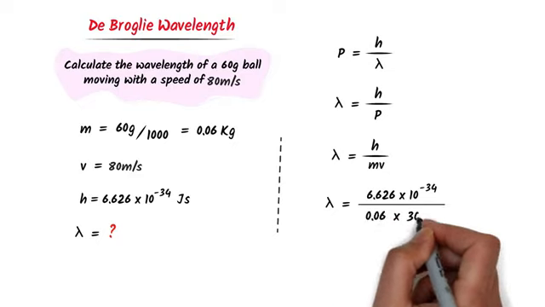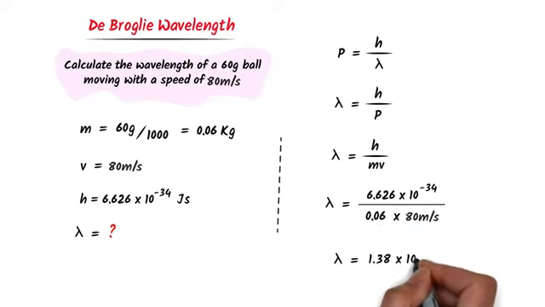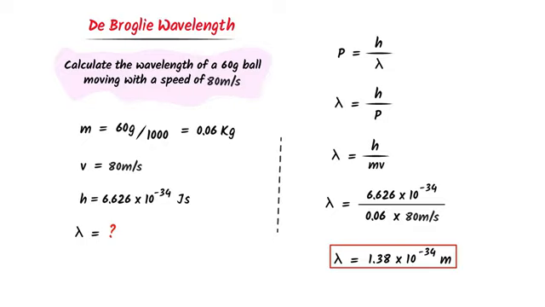After calculation, I get 1.38 times 10 to the power negative 34 meter. So this is the de Broglie wavelength of the ball, which is extremely small. That's why we cannot detect it. Thus using this equation, we can easily calculate de Broglie wavelength. I hope that you have learned all about de Broglie hypothesis.